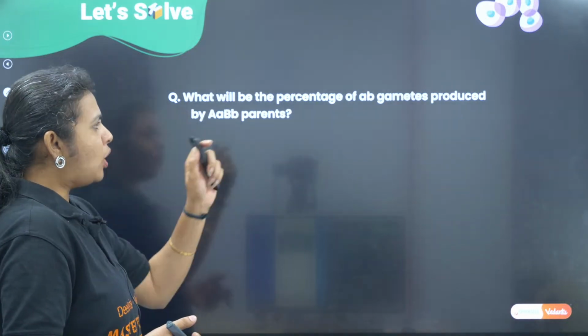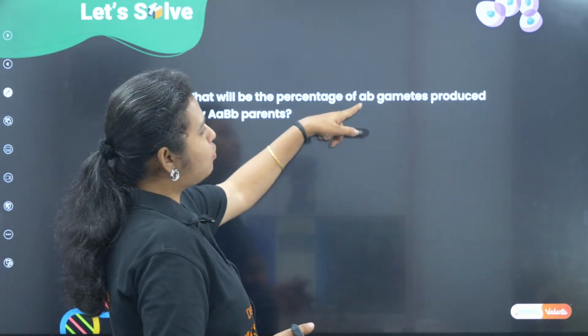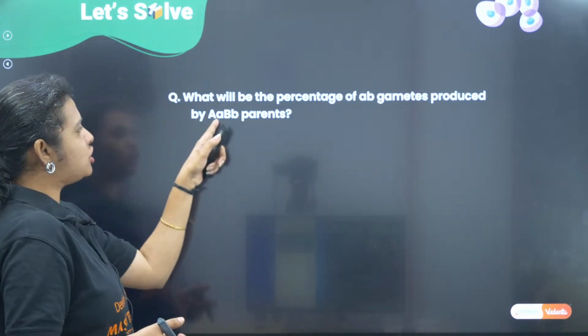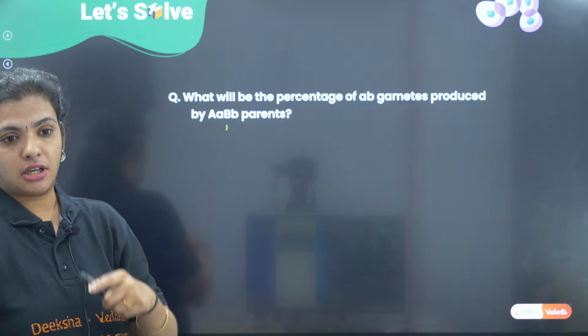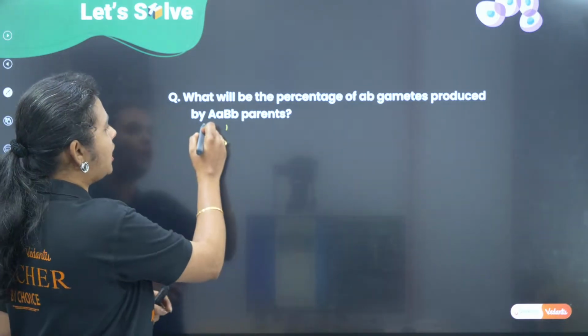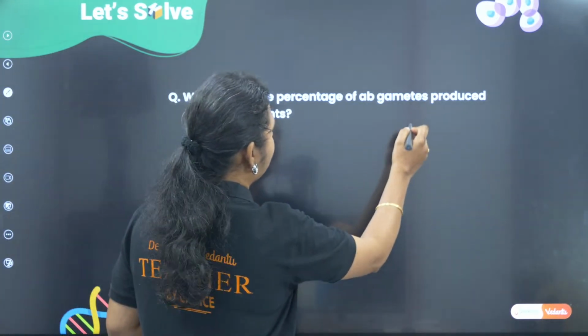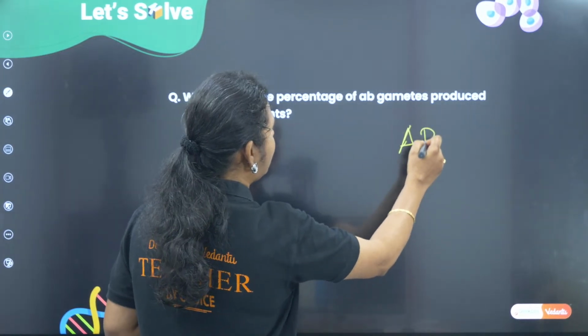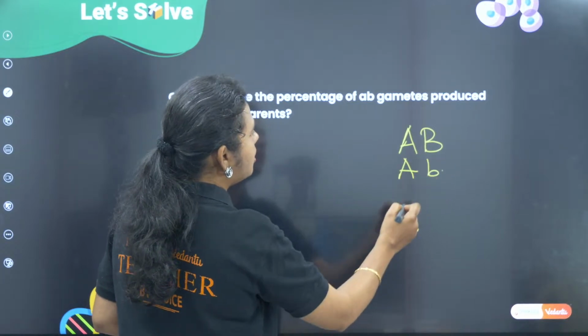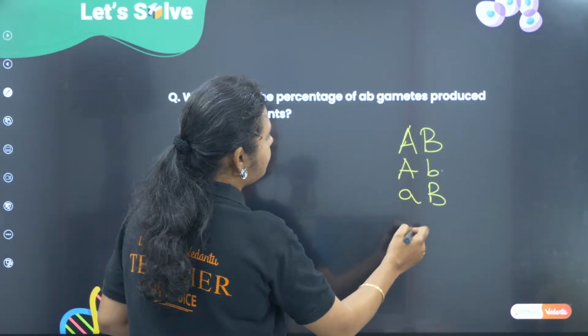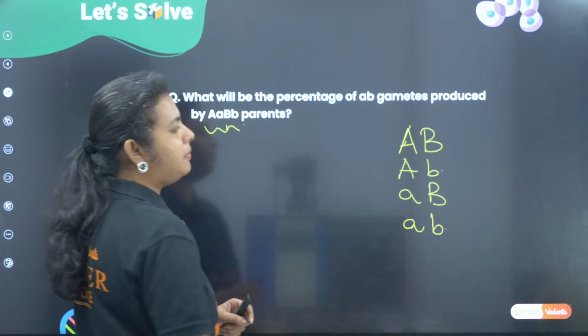Okay. What will be the percentage of small a small b gametes produced by capital A small a capital B small b parents? Most simple question. So what are the different gametes that we are going to get from this? We can get capital A capital B, capital A small b, small a capital B, small a small b.